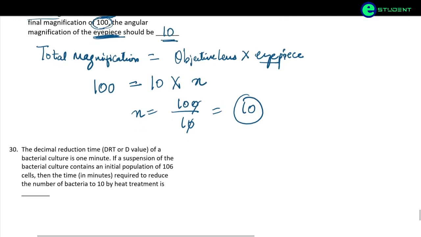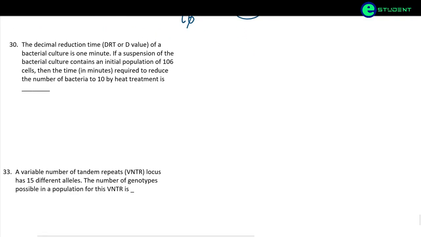Okay, coming to the next question. The decimal reduction time DRT of a bacterial culture is 1 minute. If the suspension of the bacterial culture contains an initial population of 10 to the power 6 cells, then the time required to reduce the number of bacteria to 10 by heat treatment is. So what is the decimal reduction time?